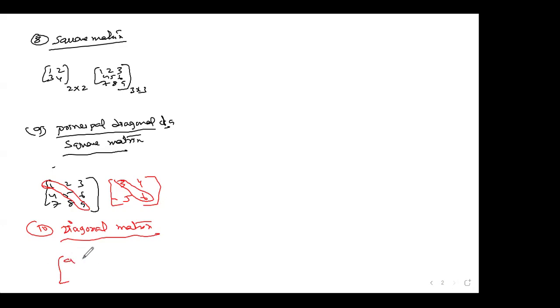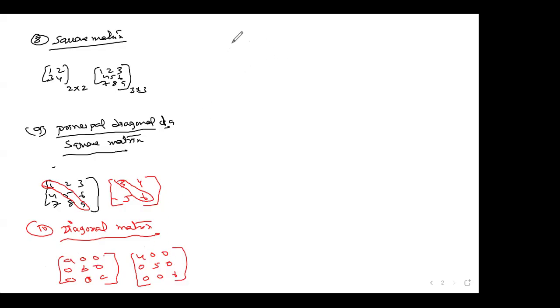Suppose I write A, 0, 0, 0, B, 0, 0, 0, C. If A, B, C are not 0, then this is called diagonal. Otherwise, simply, 4, 0, 0, 0, 4, 0, 5, 0, 0, 0, 6. If A, B, C are 0, it is not a diagonal matrix. Only if A, B, C are not zeros can you say it is a diagonal matrix.